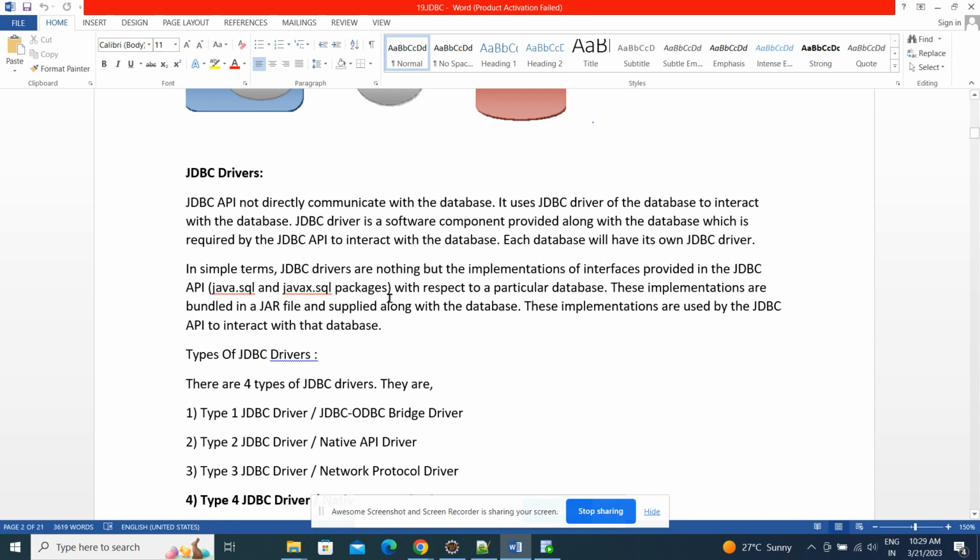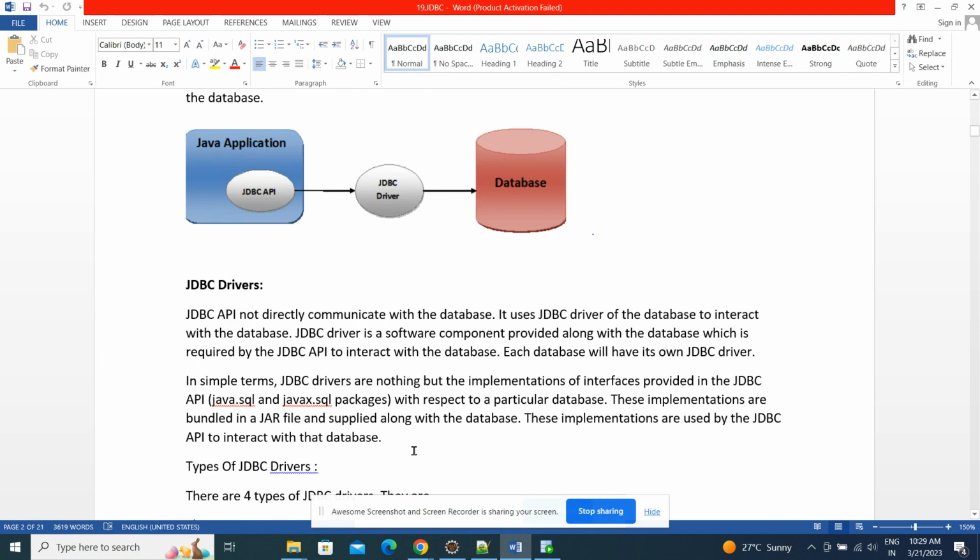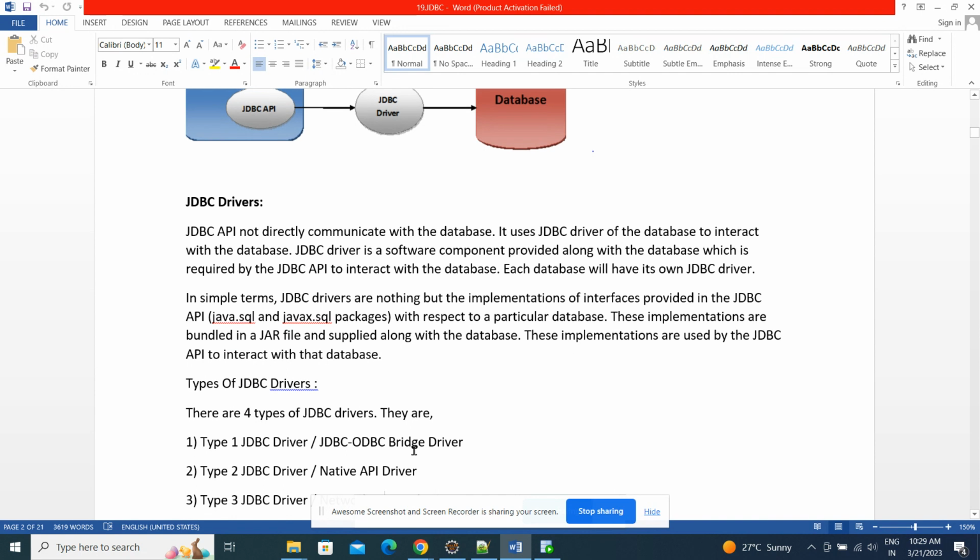Now we have multiple types of JDBC drivers. In the olden days, in the initial days, they were using the JDBC type 1 driver. It is heavyweight. In between, we got some intermediate layers, like the JDBC-ODBC bridge server, which again connects with another layer, which then connects with the database. Like that, there were more intermediate interfaces available to interact with the database.